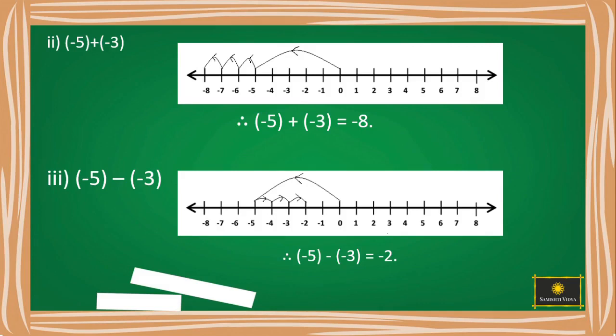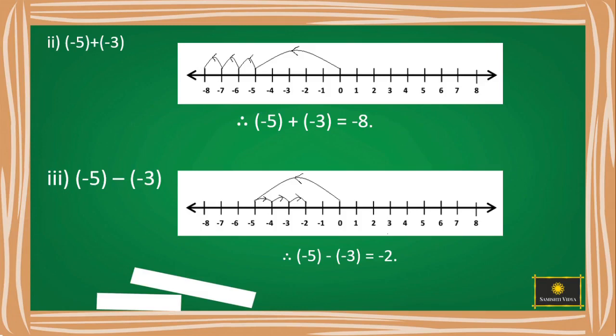Why we are moving towards left side? As we know that when we are adding a negative integer, means we have to move towards the left side on the number line. So we reach at -8. -5 plus of -3 is -8.